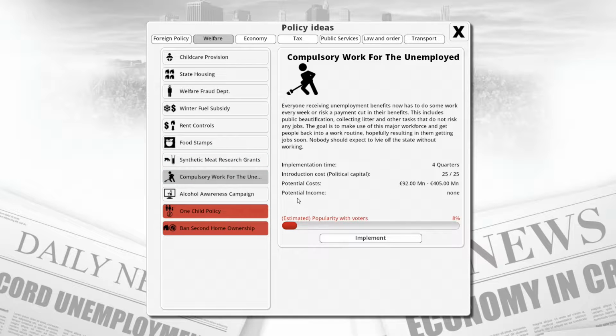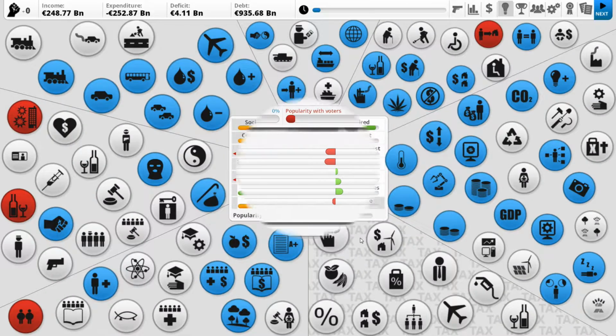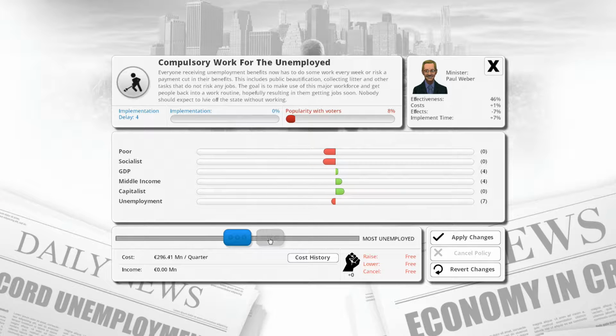Compulsory work for the unemployment. That's a good idea, no matter what. The poor and socialists are less happy, unemployment goes down. Capitalists are happier, middle income are happier. GDP goes up. Ooh, very nice.